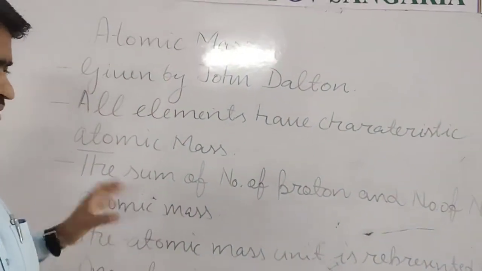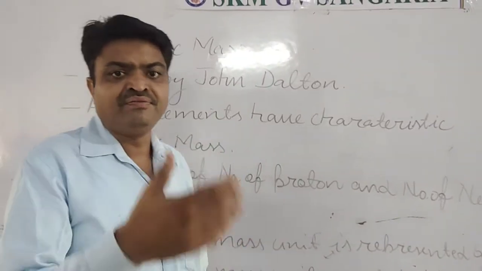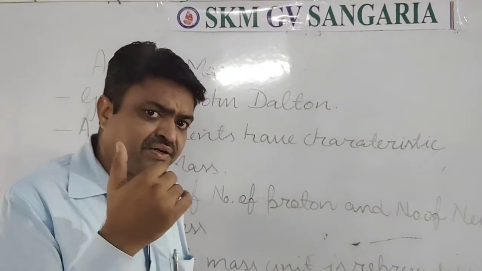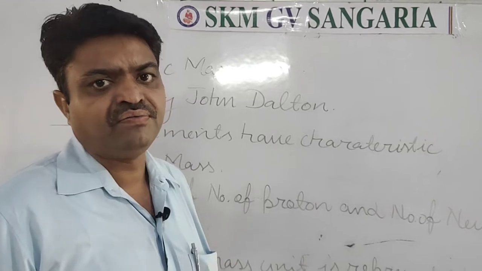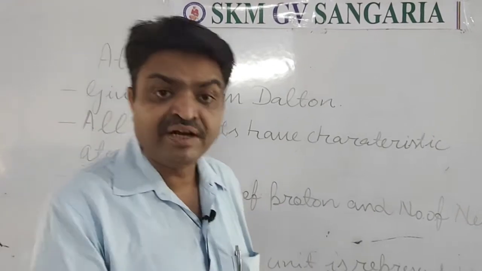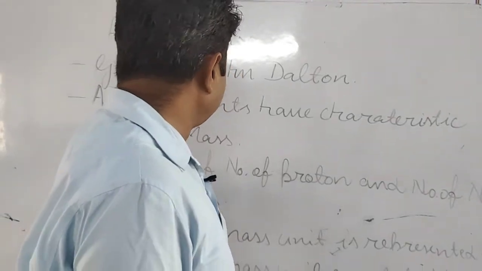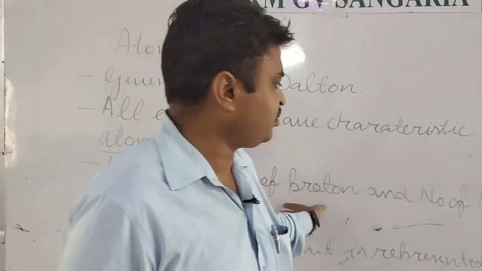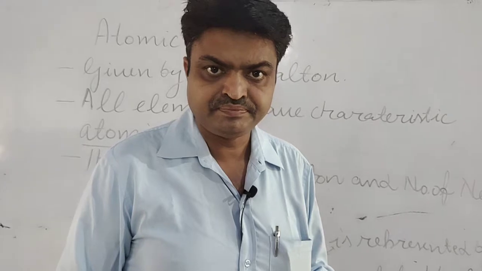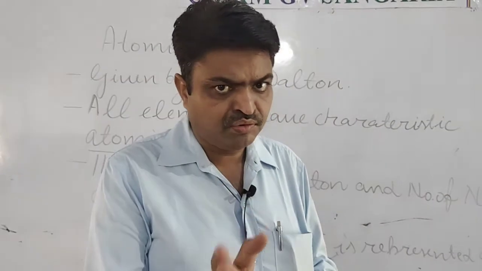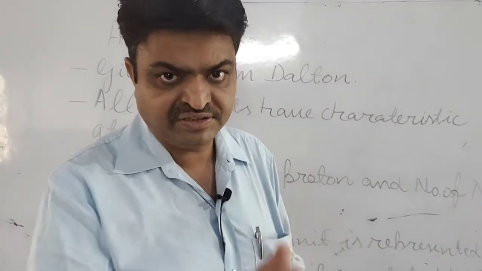According to the recent inventions, what is atomic mass, student? Atomic mass is the sum of number of protons and number of neutrons. About the proton and neutron you will read in the next chapter.